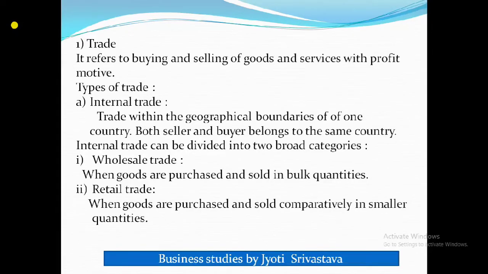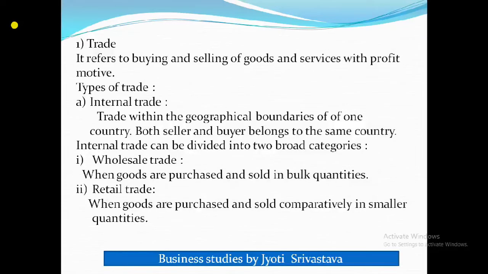Internal trade is divided into two categories, that is wholesale and retail trade. Wholesale trade is when goods are purchased and sold in bulk quantities, and retail trade is when goods are purchased and sold comparatively in smaller quantities. Student, we are going to study wholesale and retail trade in detail in one of the lessons on internal trade in our BST, but I am giving just an overview.